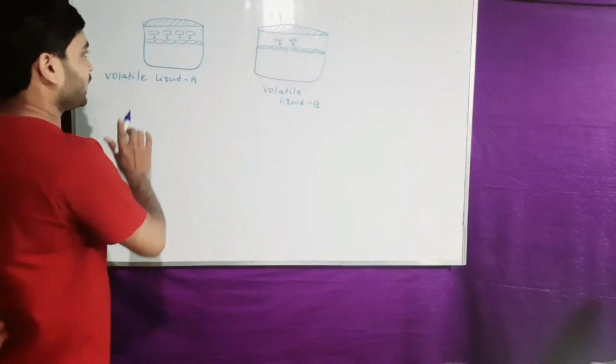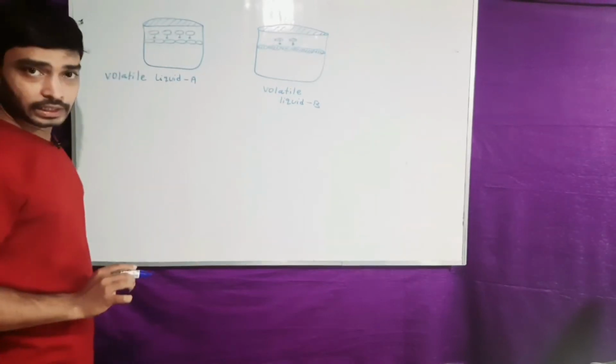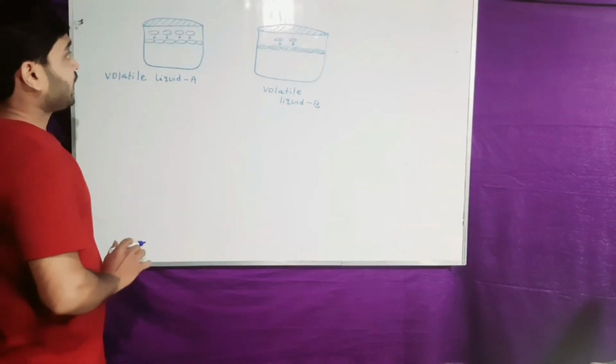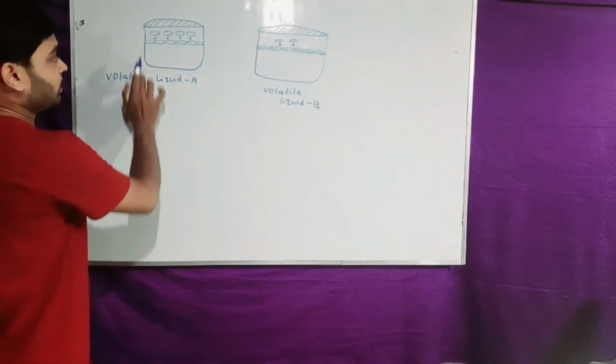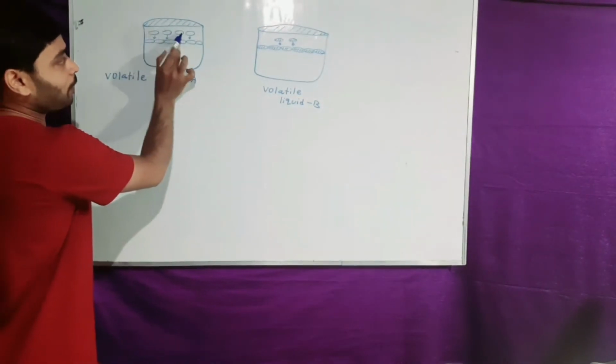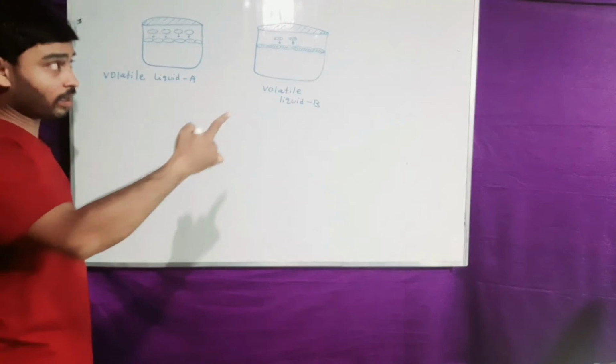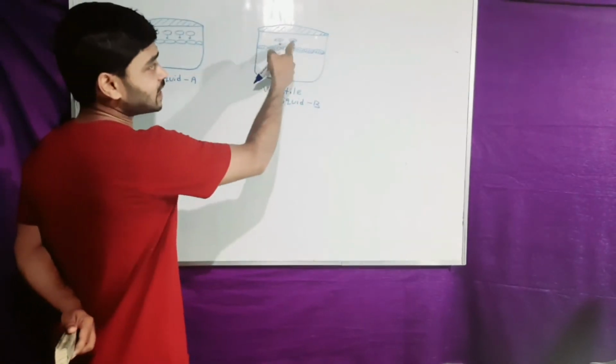So mark that liquid A has maximum number of vapors due to maximum vaporization power, and liquid B has less number of vapors.